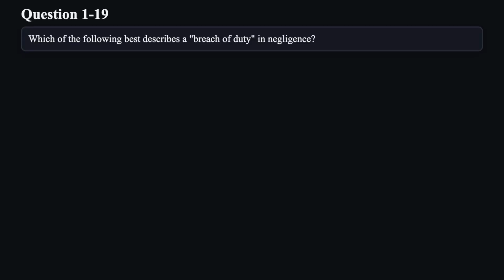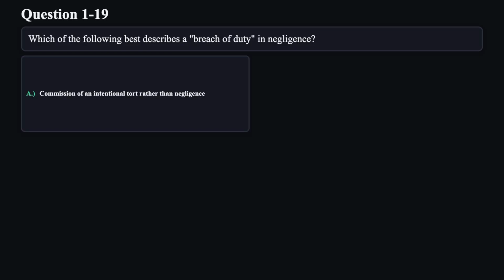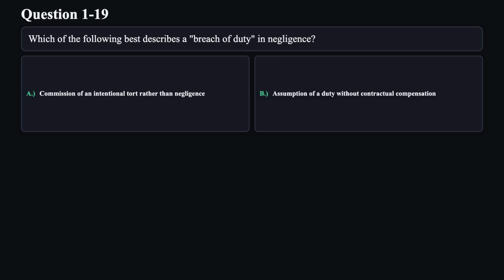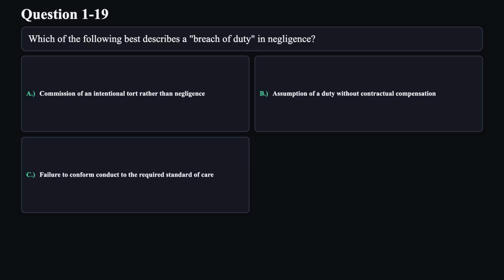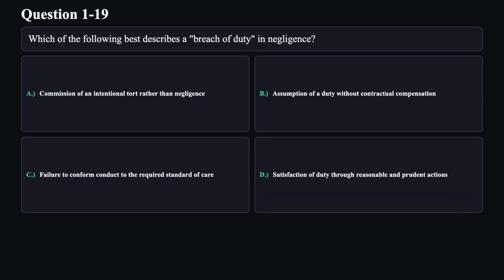Question 19. Which of the following best describes a breach of duty in negligence? A. Commission of an intentional tort rather than negligence. B. Assumption of a duty without contractual compensation. C. Failure to conform conduct to the required standard of care. D. Satisfaction of duty through reasonable and prudent actions.